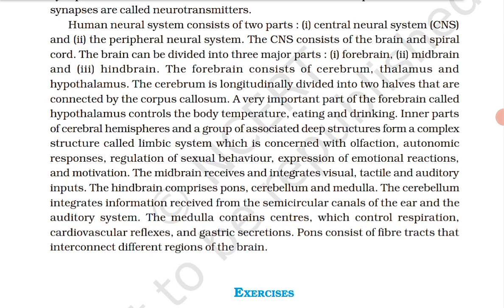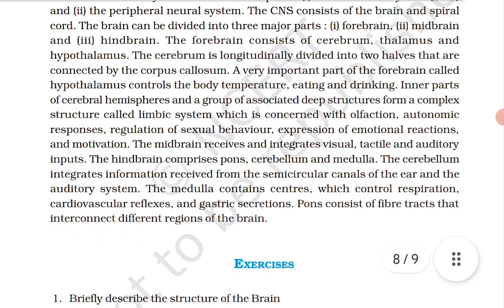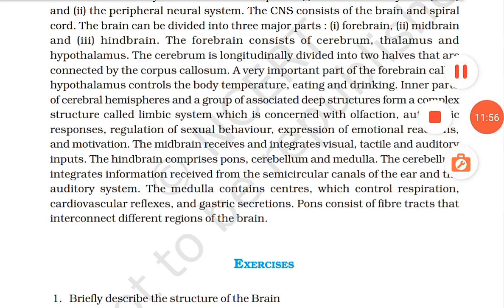The medulla contains centers which control respiration, cardiovascular reflexes and gastric secretion. Pons consist of fiber tracts that interconnect different lines of the brain.